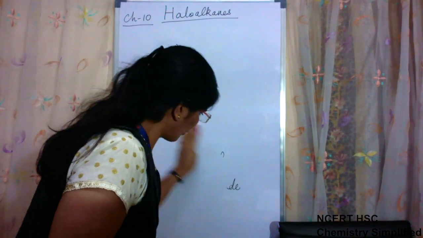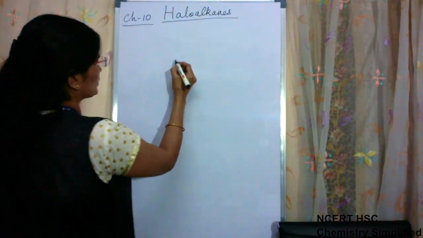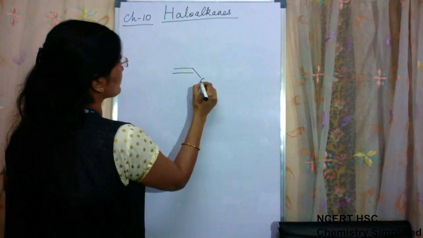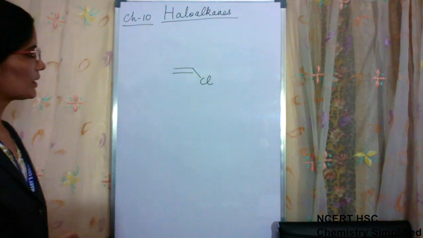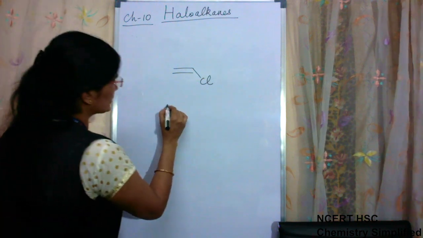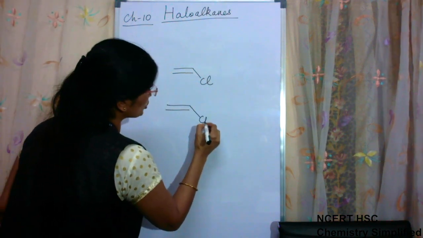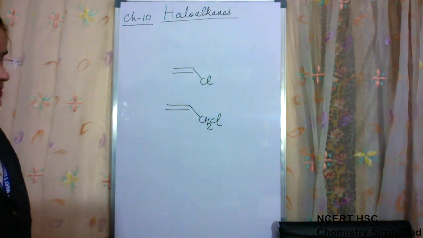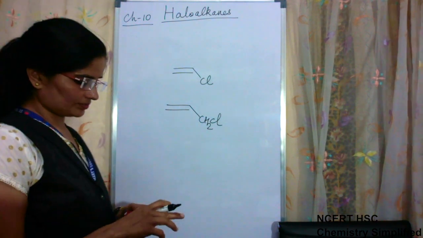Okay. Now for vinyl chloride, I forgot the bond line structure. For vinyl, it will be like this. Okay. For allyl, we had made double bond and CH2Cl. These are bond line structures.